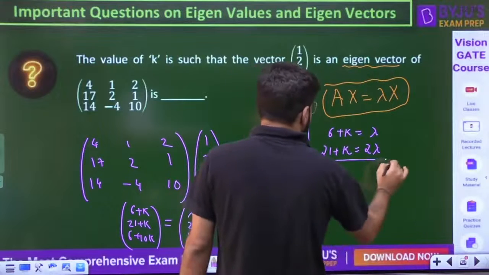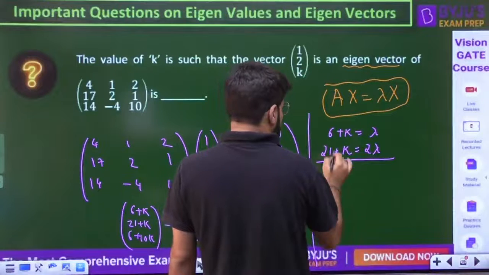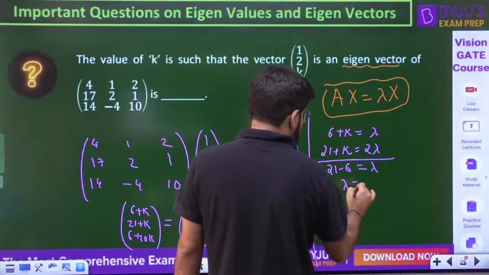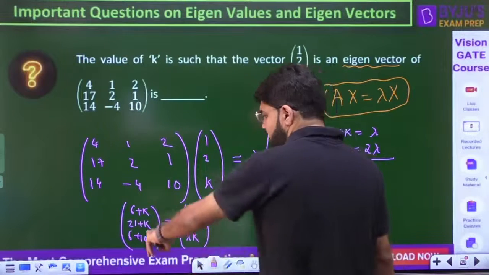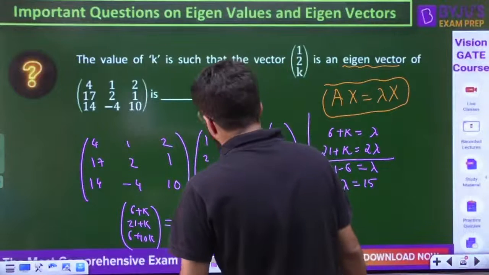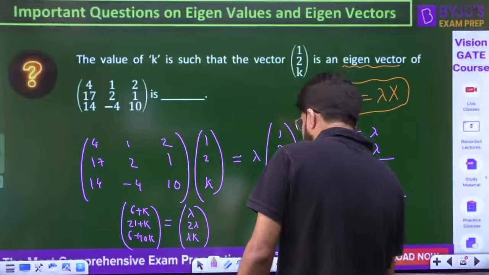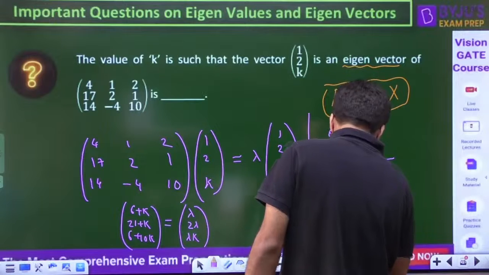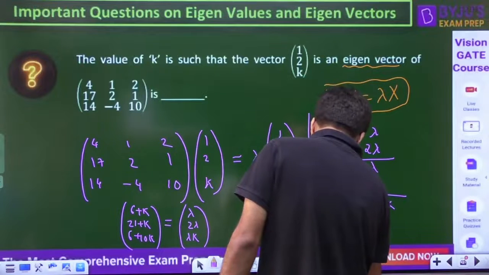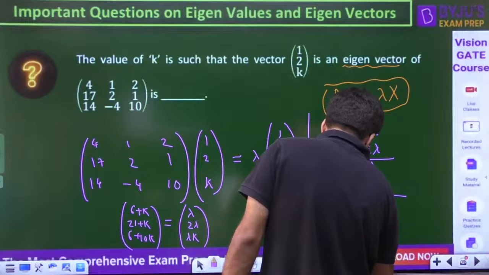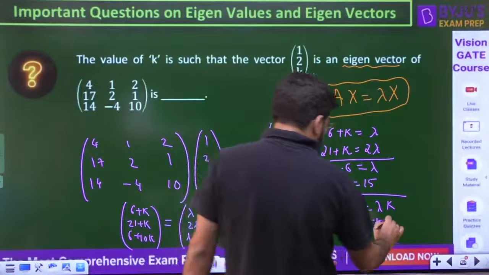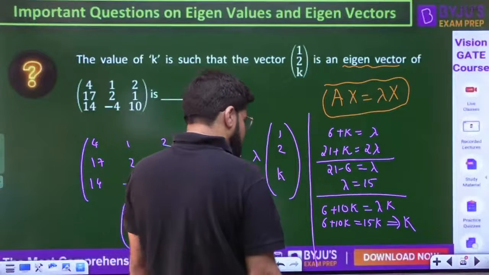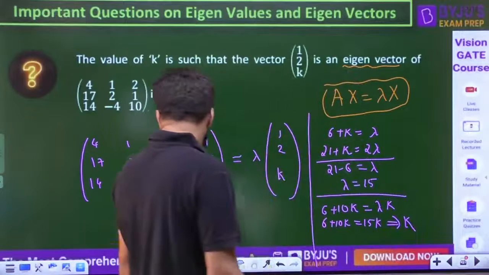Subtracting, k gets cancelled. 21 minus 6 will be equal to 2 lambda minus lambda, and hence lambda is 15. If I want the k, then I go for the third one, 6 plus 10k is equal to lambda k. So 6 plus 10k is equal to 15k, that means 5k is equal to 6, and k is 1.2.